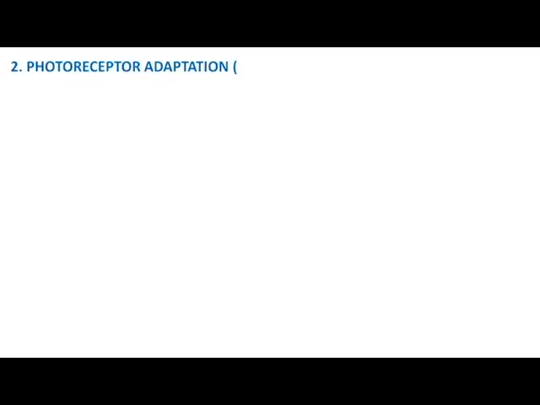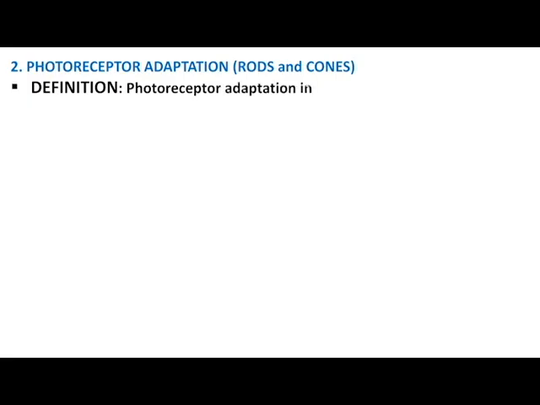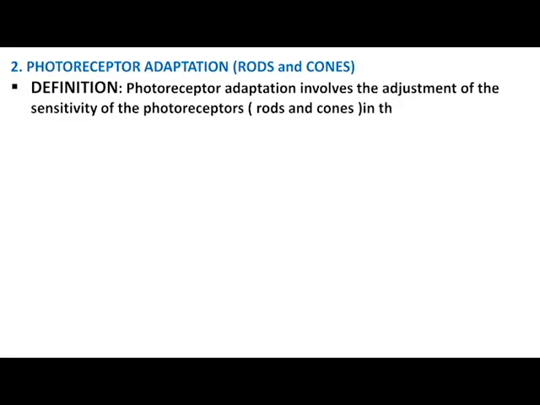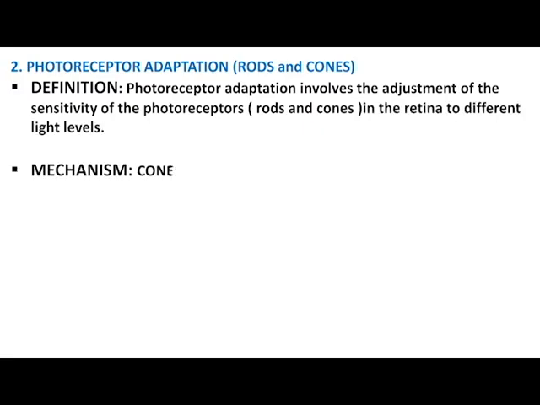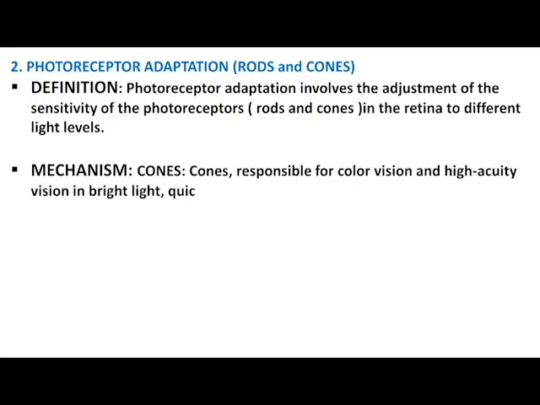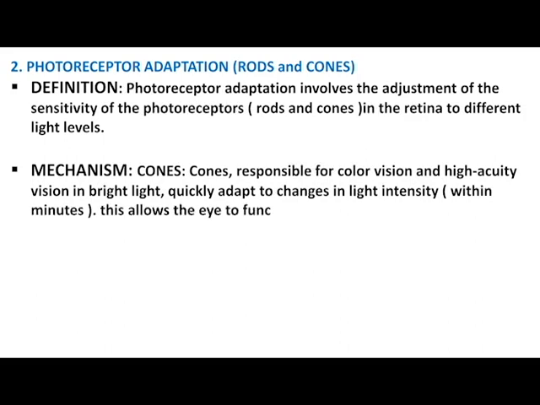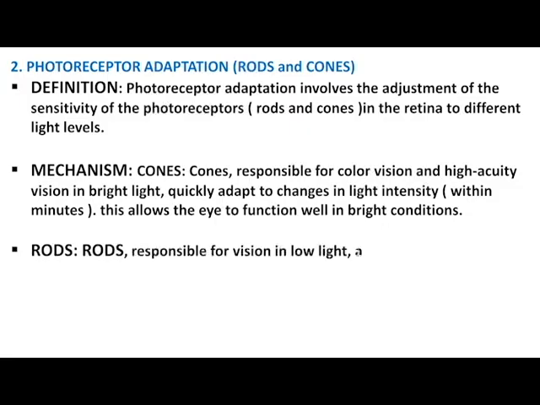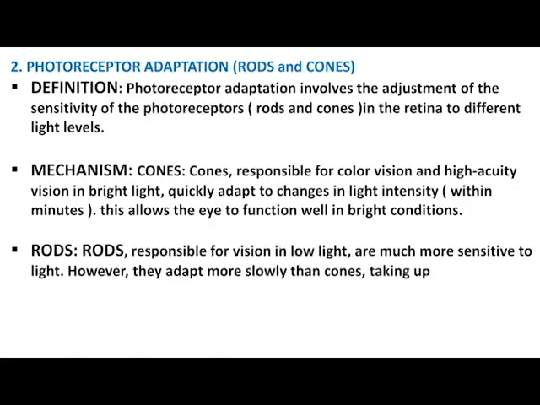2. Photoreceptor adaptation, rods and cones. Definition: photoreceptor adaptation involves the adjustment of the sensitivity of the photoreceptors, rods and cones, in the retina to different light levels. Mechanism: cones, responsible for color vision and high acuity vision in bright light, quickly adapt to changes in light intensity within minutes. This allows the eye to function well in bright conditions. Rods, responsible for vision in low light, are much more sensitive to light. However, they adapt more slowly than cones, taking up to 30 minutes to fully adapt to darkness.